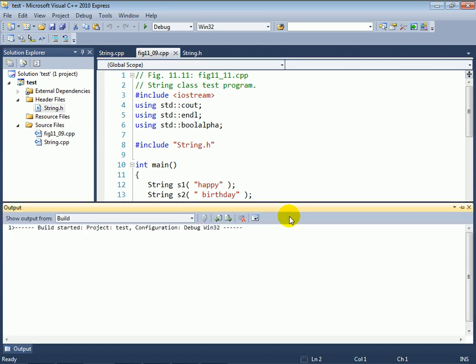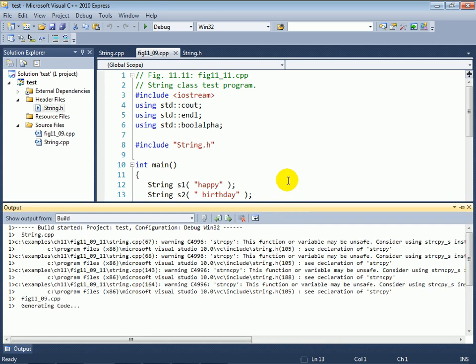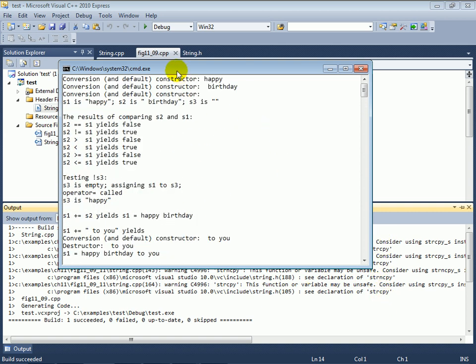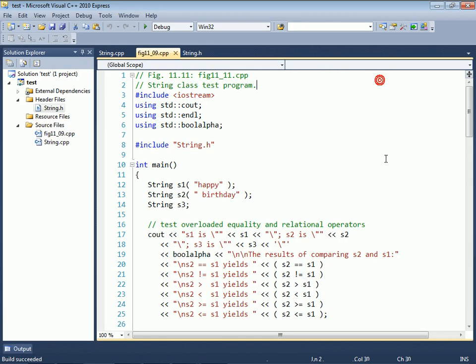So let's go ahead and run this program. And these warnings you can ignore. These are Visual C++ specific warnings here. So we'll take a look at this output as we go through the source code. So here in main, we start by creating a couple of our string objects. And in lines 12 and 13, we're calling the constructor which receives as its argument a C-style string. And these are examples of the so-called conversion constructor.